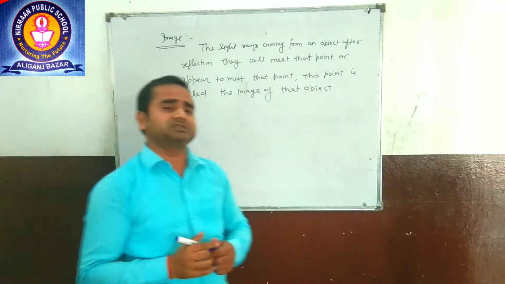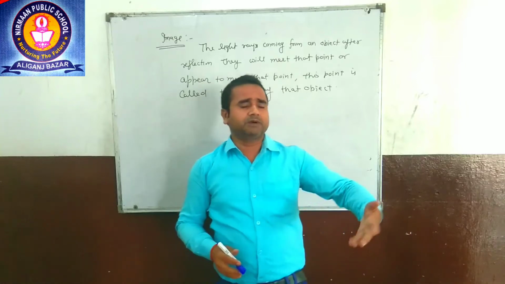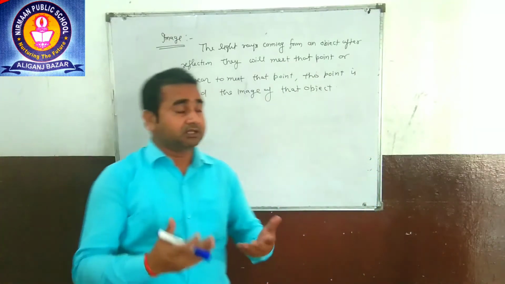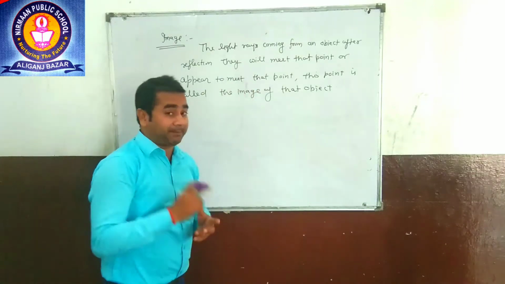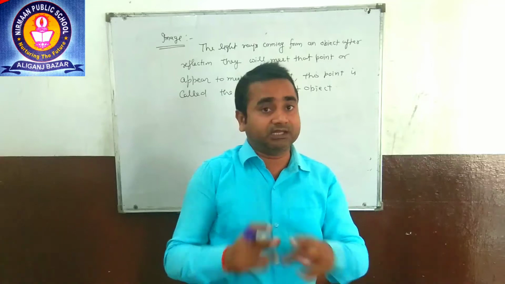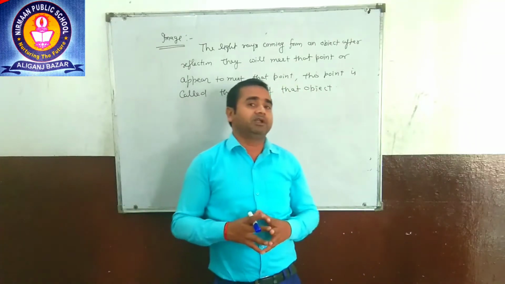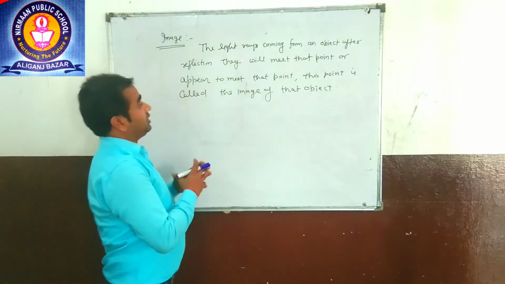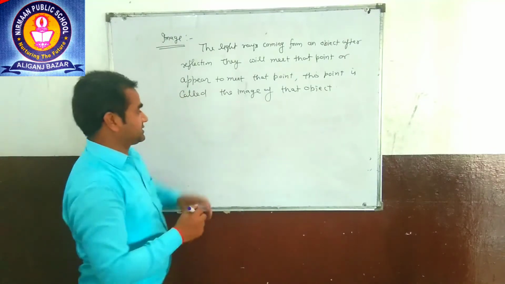If any light rays are coming from any source or object, and these light rays after reflection, they will meet at that point or appear to meet. Appear to meet means that imaginary meeting. It is not true intersecting of the reflected ray, and this point is called the image of that object.